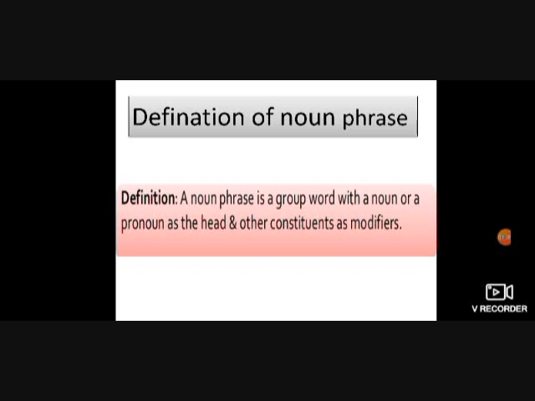A noun phrase is a group of words with a noun or a pronoun as the head and other constituents as modifiers. So, that means from the definition, a noun phrase will have a noun or a pronoun as the head. That means the other words will only be describing the noun or the pronoun. The remaining part of what is said will only define the noun. So they are called the constituents or modifiers of the noun or pronoun.